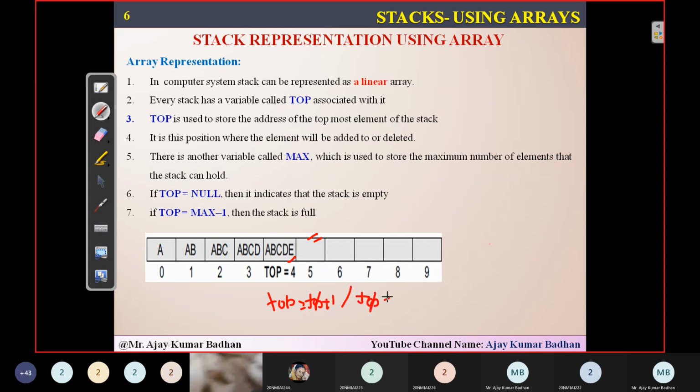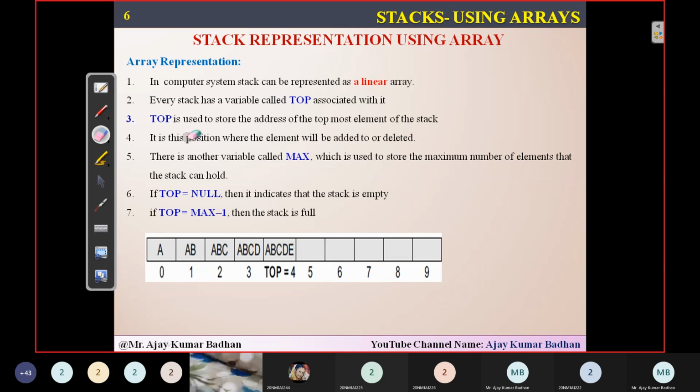You can use either one. Now the top will be pointing to this particular location, and you can add whatever values you want. If you want to place a value in the sixth location, again top plus plus, then you insert that value. How to insert it, I'll tell you, don't worry. You insert it, then top plus plus again, and you come to the next location. This is the way you are going to perform the operation.